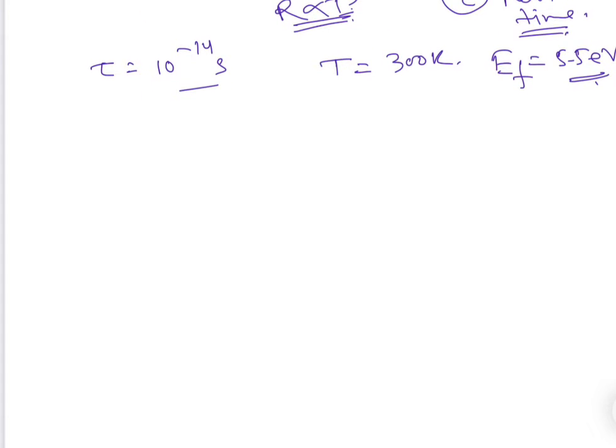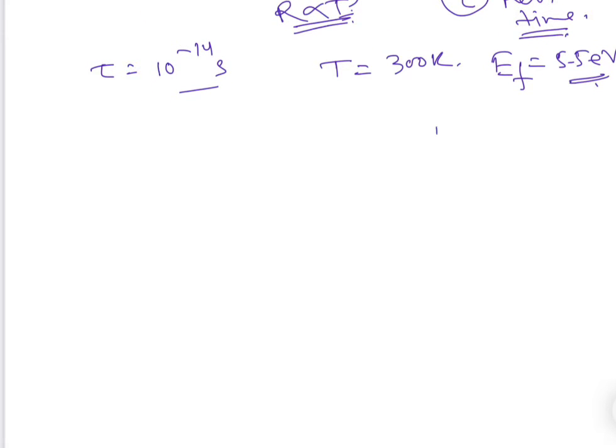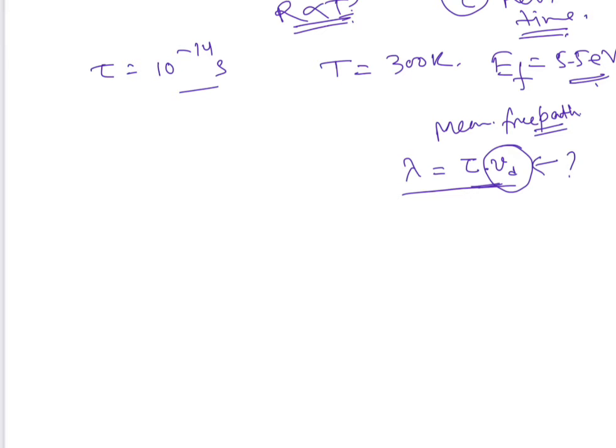So what do they want? They want the mean free path. Mean free path means the distance covered by an electron between two collisions. Between two collisions the time is tau. So if we multiply it by its drift velocity or velocity, then we can find the mean free path. So we need mainly the velocity, right?